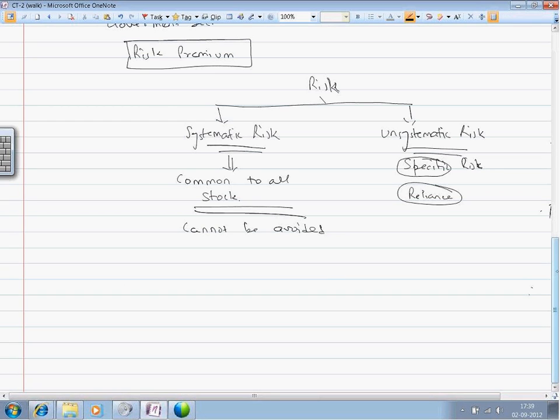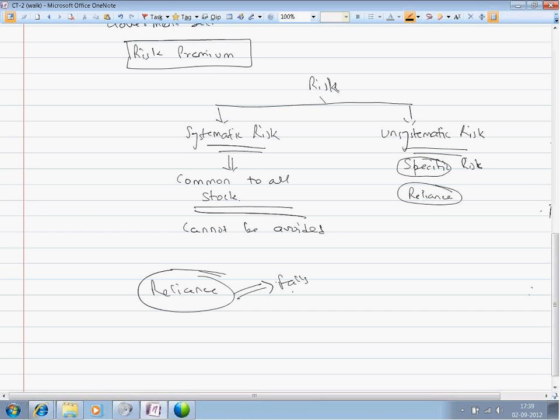Why does diversifying help? Because, say for example, a person is investing all of his money into the stock of Reliance, and due to the operations of Reliance, the stock falls dramatically. The stock has fallen, and he loses everything.